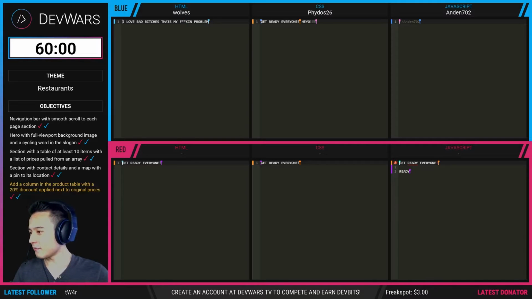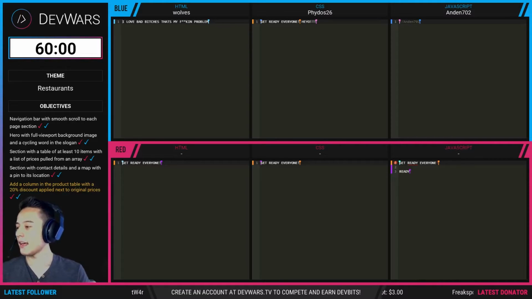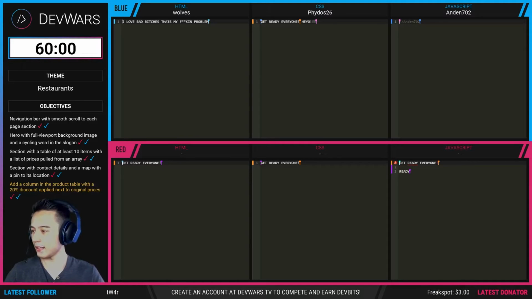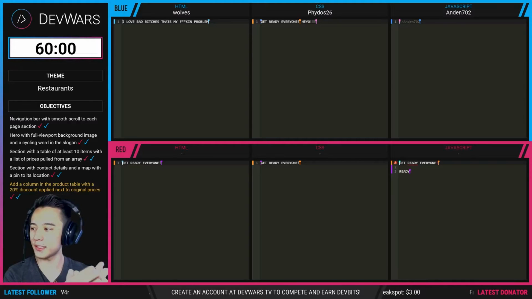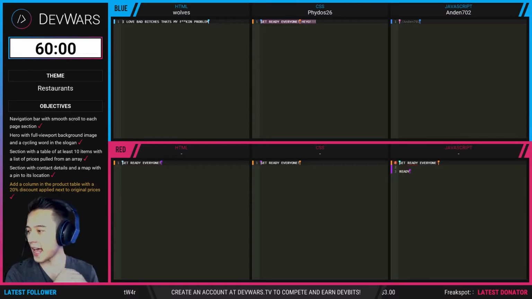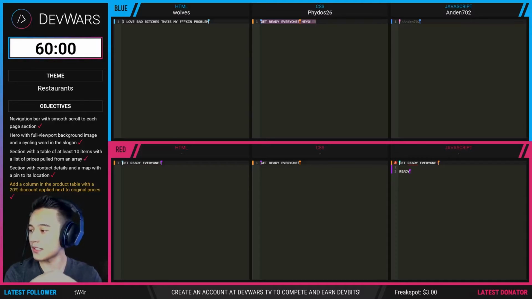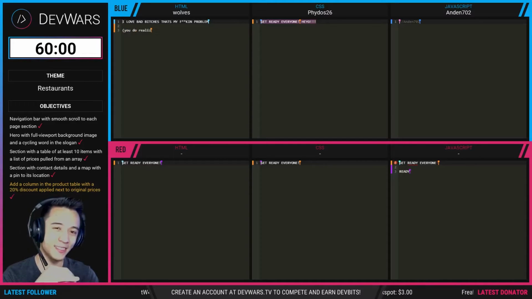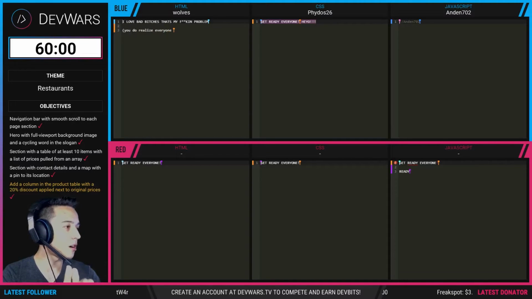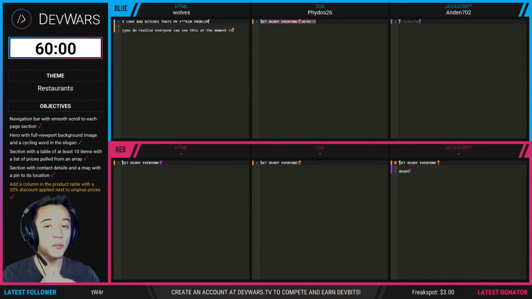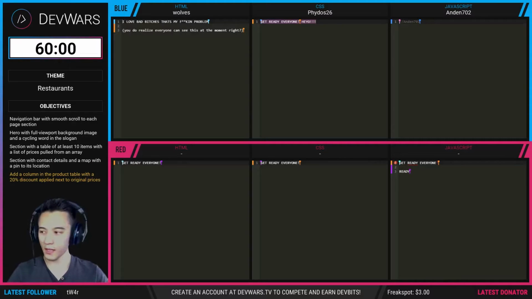And then we have objective number 4, which is a section with contact details and a map with a pin to its location. And then we have our bonus objective, which is indicated in yellow. That is, they need to add a column in the product table with a 20% discount applied next to the original prices. So if you have any questions on the objectives, ask your moderators. They are going to be the ones to explain it if you have any questions. But they should be very straightforward, the way we've written the objectives.